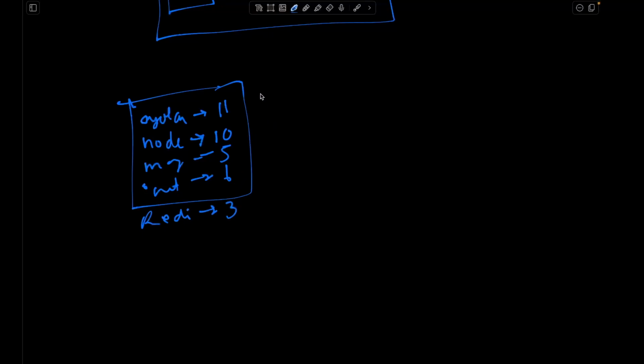Okay, and so these are the dependencies of your application. So you write some code base, you install all this dependency, and you made this application up and running. So now this application is running well in your machine.